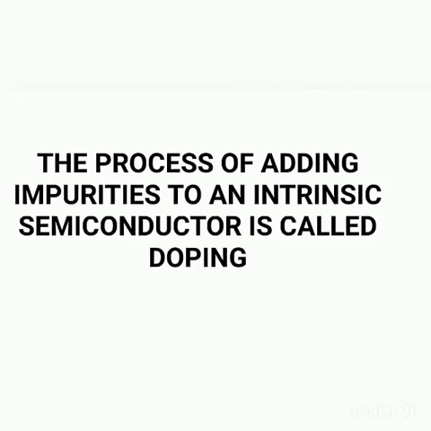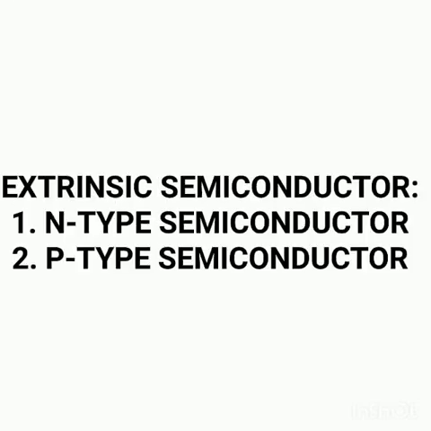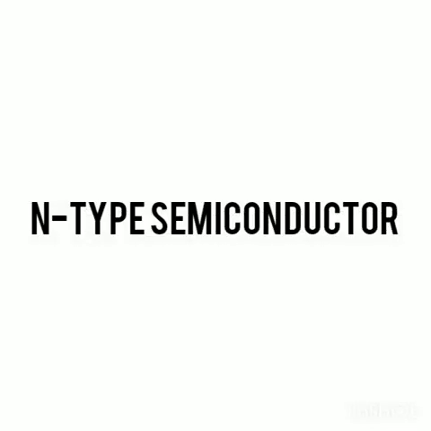The process of adding an impurity to the pure crystal of a semiconductor is called doping. A doped semiconductor is an extrinsic semiconductor. The two types of extrinsic semiconductors are N-type semiconductor and P-type semiconductor. So first we discuss N-type semiconductor.